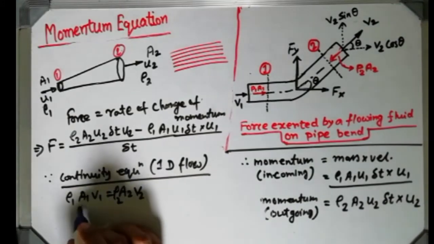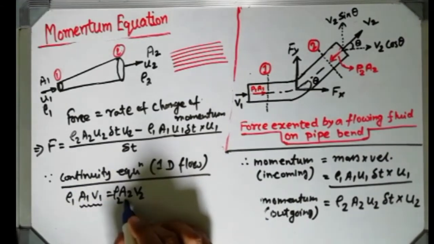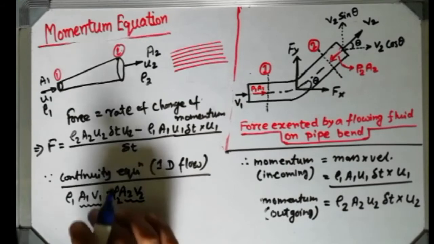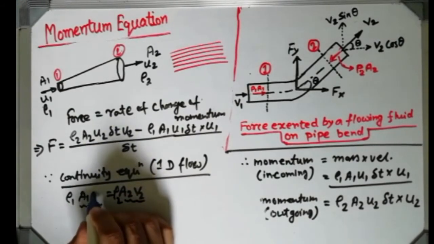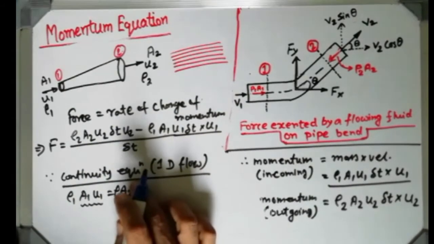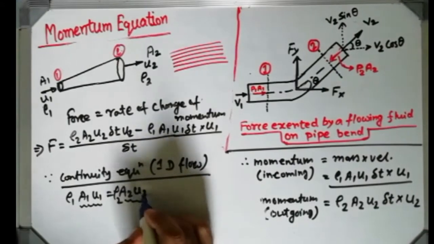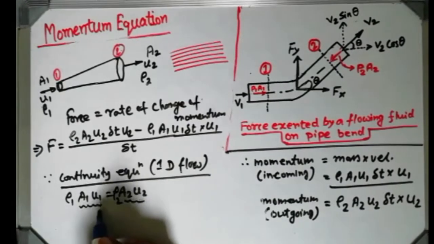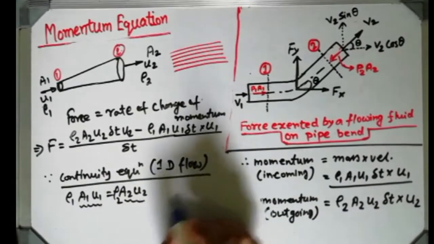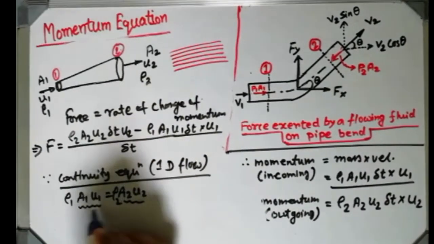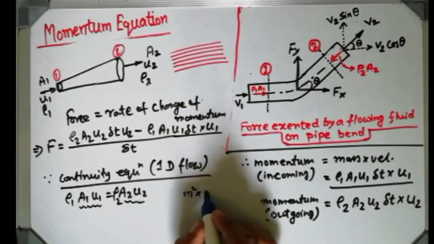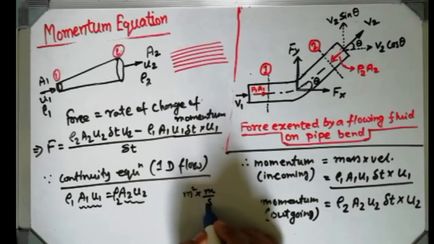Now you can see this A1 into V1 is cross-sectional area multiplied with velocity. For this particular case I should replace it by U1 and U2, because I have taken the velocity in terms of U, nothing else. So what does area into velocity give? Area unit is meter square and velocity unit is meter per second in the SI system.